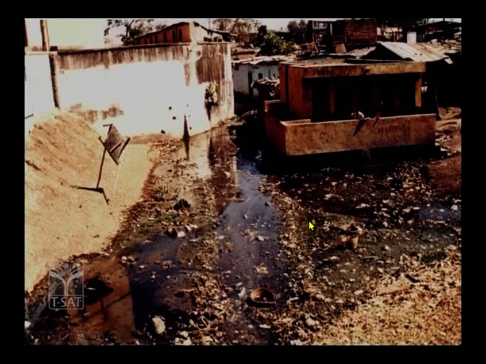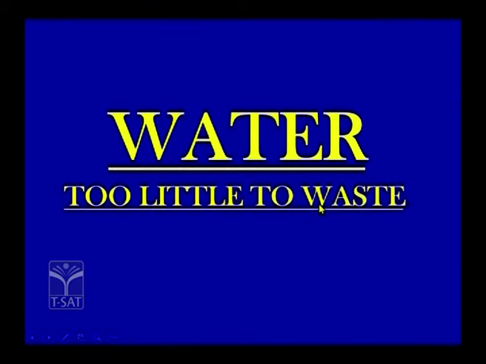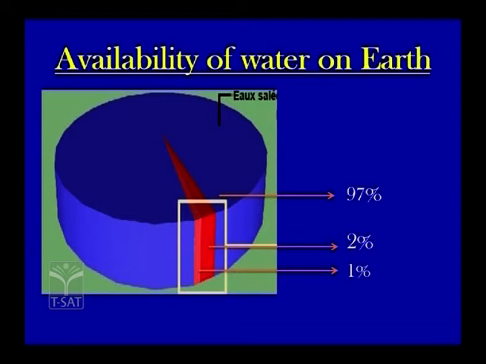Right children? So, this is what we are learning here in the present chapter, that is, water too little to waste. What does it mean children? Water is very little, we shouldn't waste. That means on the globe, on the earth, we find less amount of water. That is what we will try to study here.